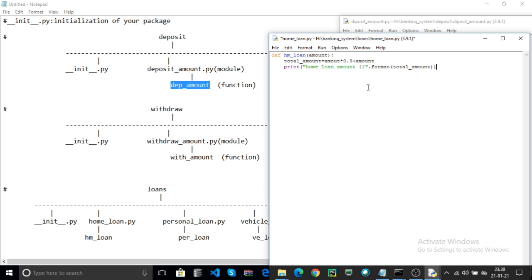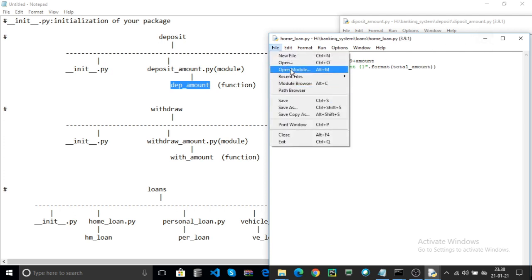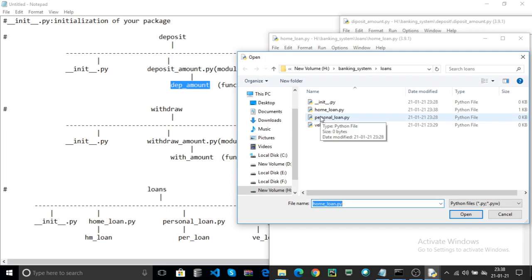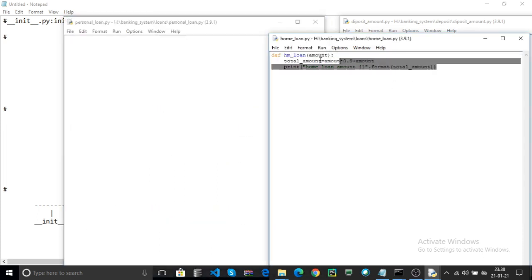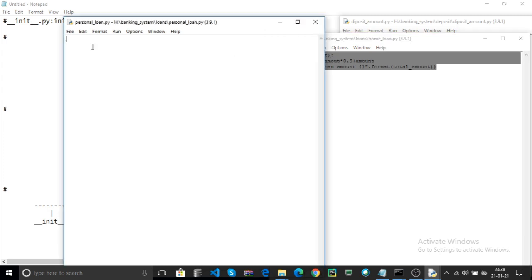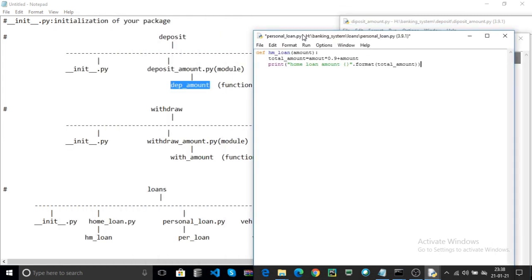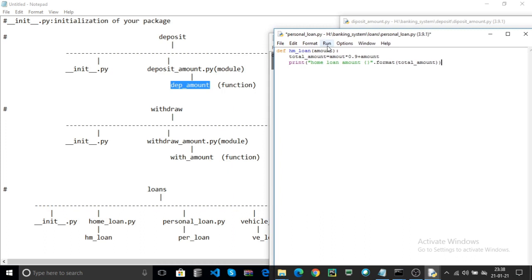You can save your Python module and open the personal loan. Here in the personal loan, the function is per_loan. Here I calculate some tax along with your original amount.